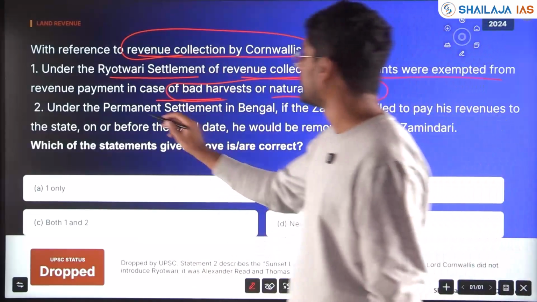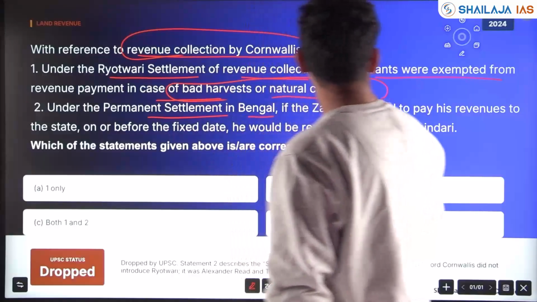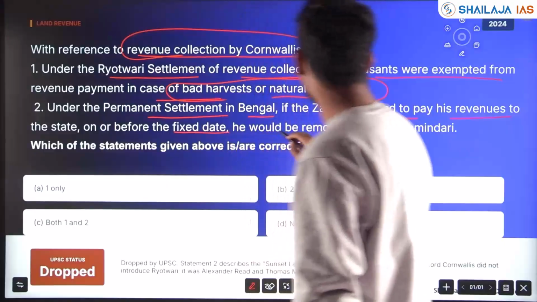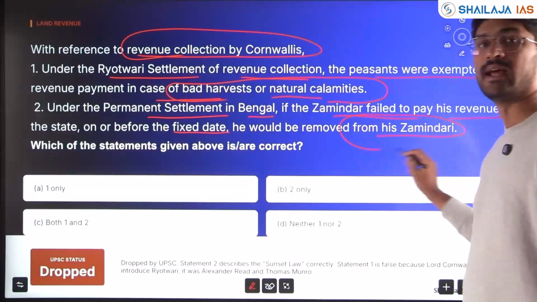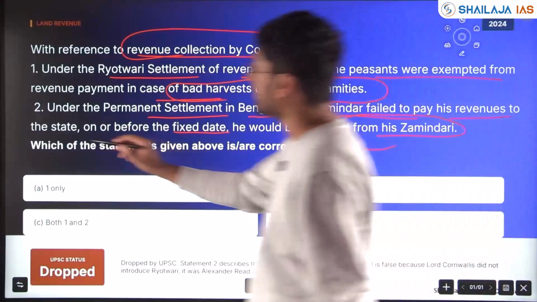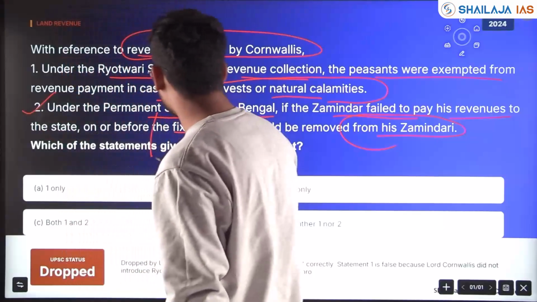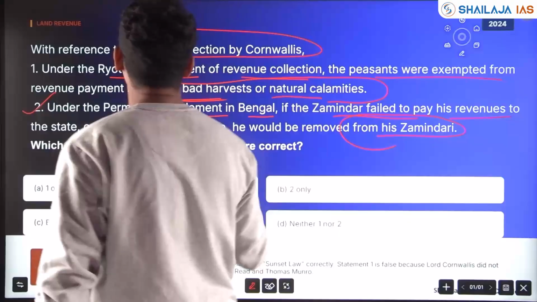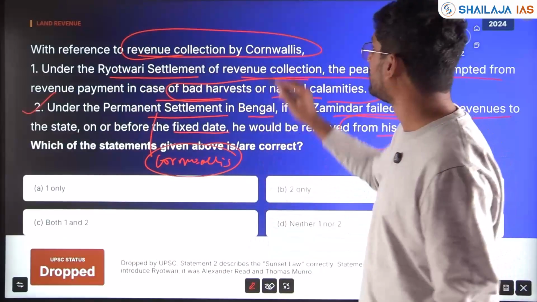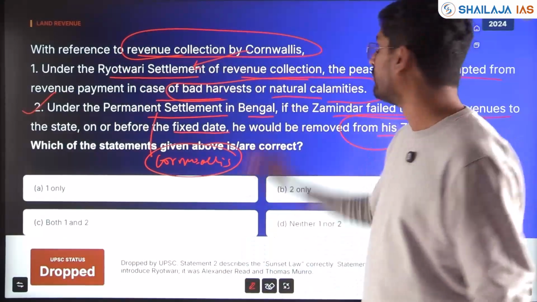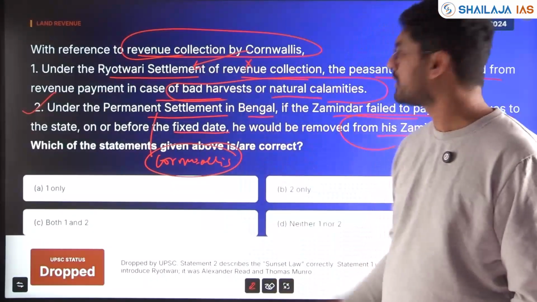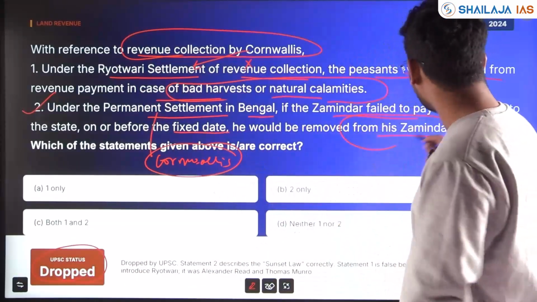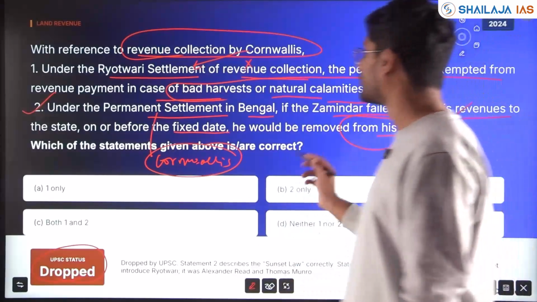Next, under the permanent settlement in Bengal, if the zamindar failed to pay his revenue to the state on or before the fixed date, he would be removed from his zamindari. Yes, this statement was completely correct. The permanent settlement was introduced by Cornwallis. However, the Rayatwari settlement was not introduced by Cornwallis. So statement 1 is technically wrong, so UPSC dropped this question. But statement 2 is technically right, factually right also.